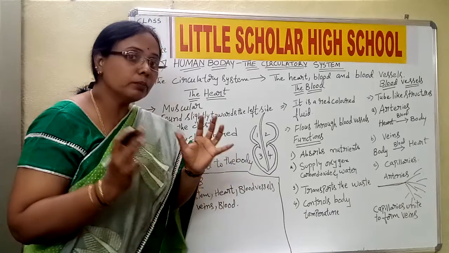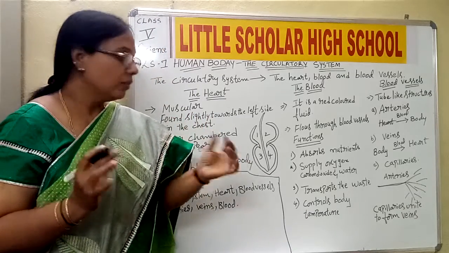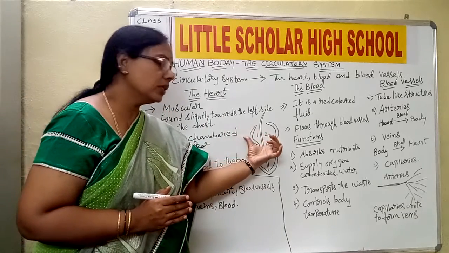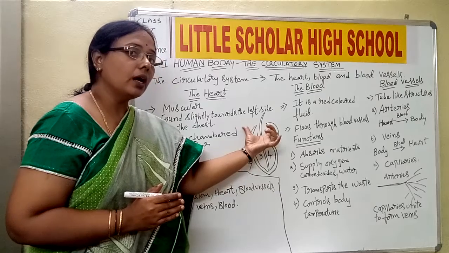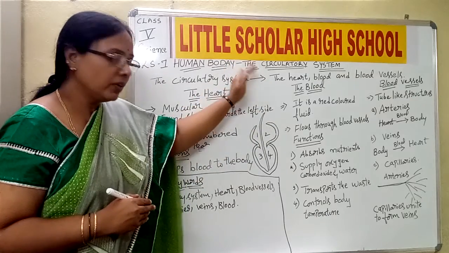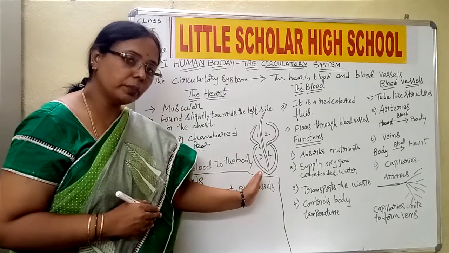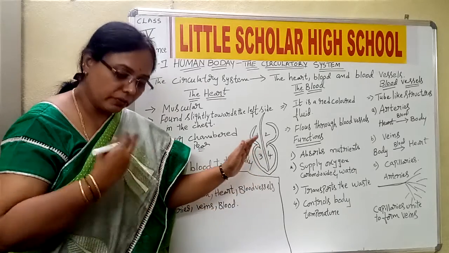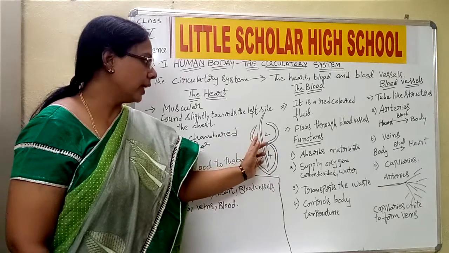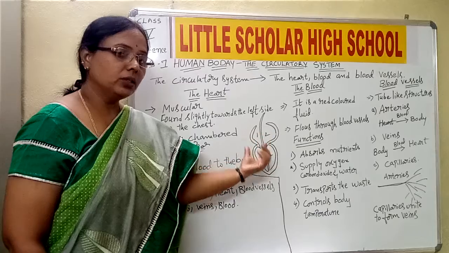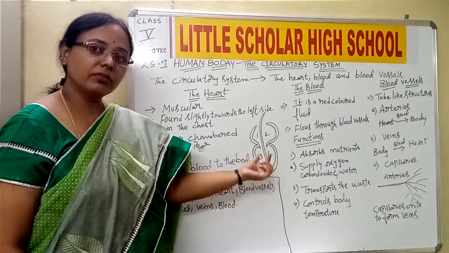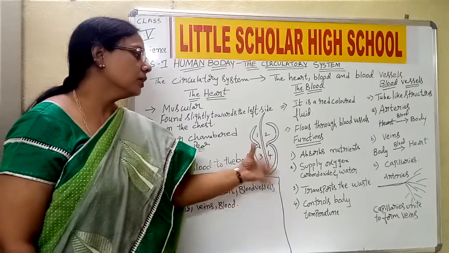The upper two are a little broader, they are wide in nature, whereas the lower ones are a little narrow in nature. The broader ones present on the upper side, or the anterior side, face our head region, whereas the lower part, or the posterior region, faces towards the bottom of our body. So the heart is four chambered, 1, 2, 3, 4, pear shaped, muscular in nature, and located towards the left side from the center in the chest region. This is about the heart.